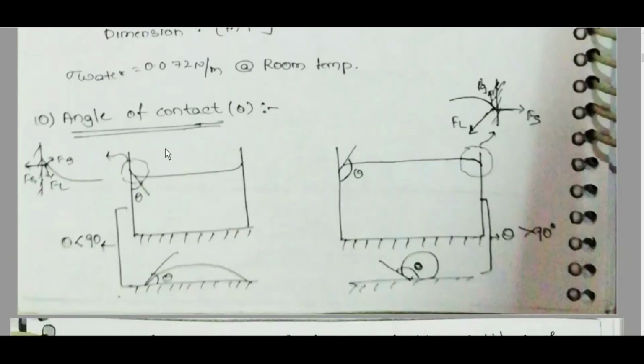Angle of contact theta. These are forces. This is between liquid and gas. This is between liquid and solid of this material. This is between solid and gas, and this is between liquid and gas. Okay. This is an acute angle, this is an obtuse angle. Theta less than 90 degrees, it will be like this. Theta greater than 90 degrees, it will be like this.